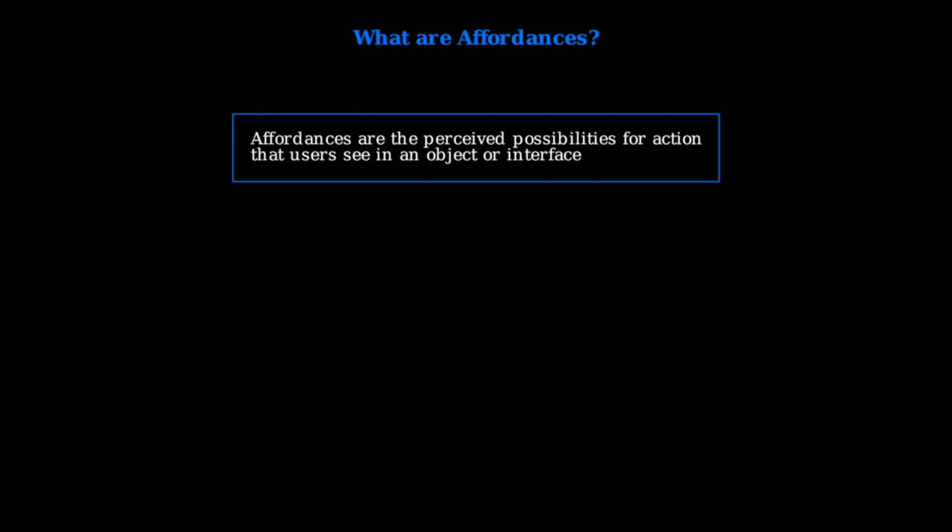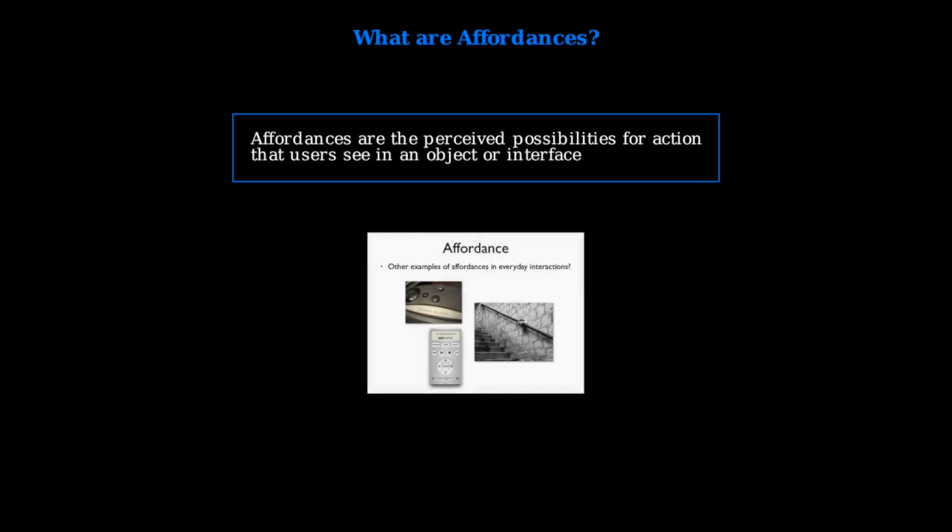They represent what users believe they can do with something based on visual, auditory, or tactile cues. Let's look at some everyday examples of affordances. Notice how these objects communicate their intended use through their design. Buttons suggest pressing, handles suggest pulling, and stairs with handrails suggest safe climbing.